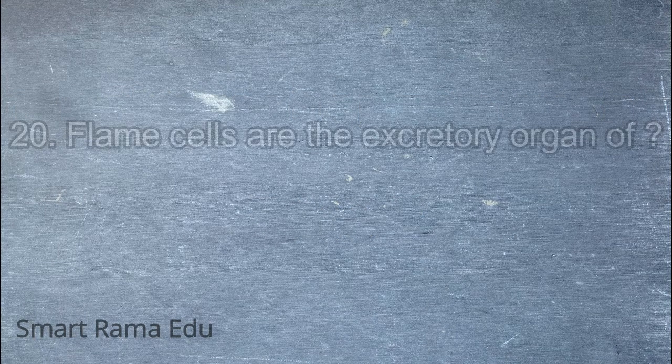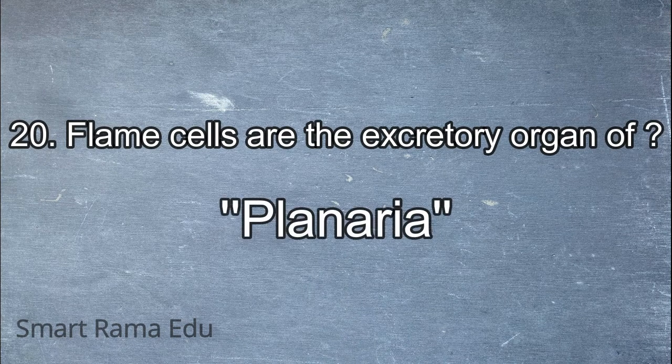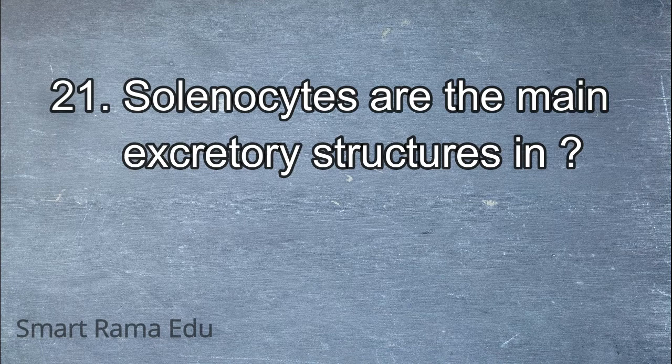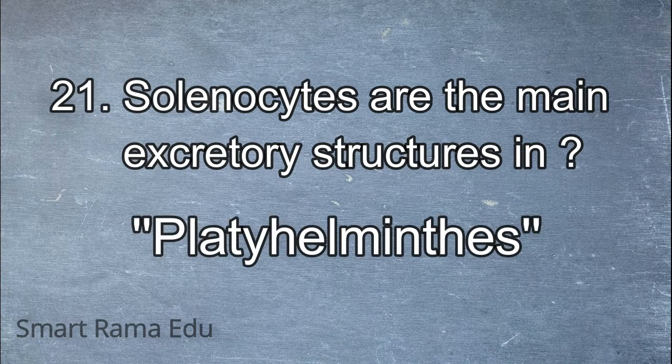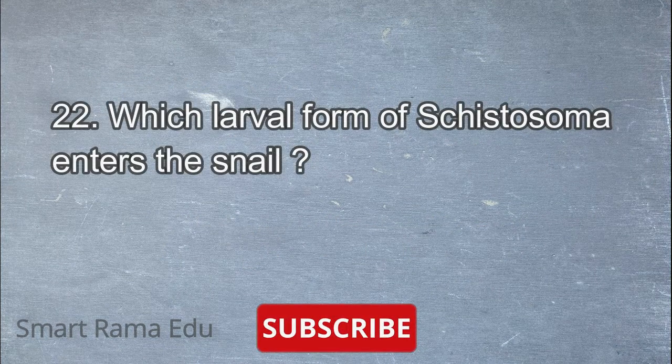Next question: flame cells are the excretory organ of? Answer: planaria. Next question: solenocytes are the main excretory structures in? Answer: Platyhelminthes. Next question: which larval form of Schistosoma enters the snail?